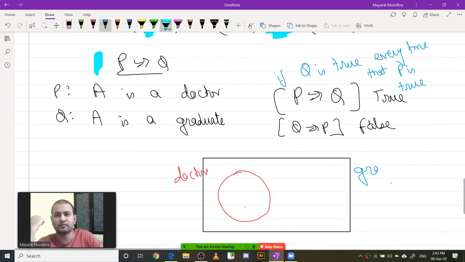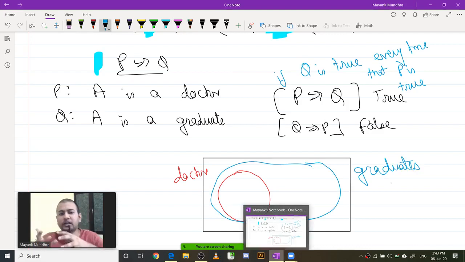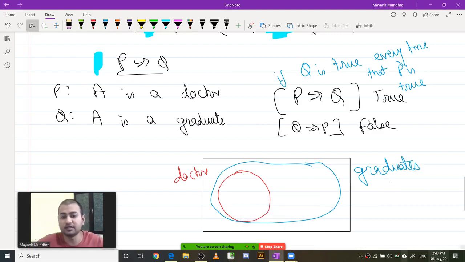All doctors lie completely inside the set of graduates. So every doctor needs to be a graduate. So anybody who is a doctor has to be in the set of graduates. So that's what the Venn diagram will look like.